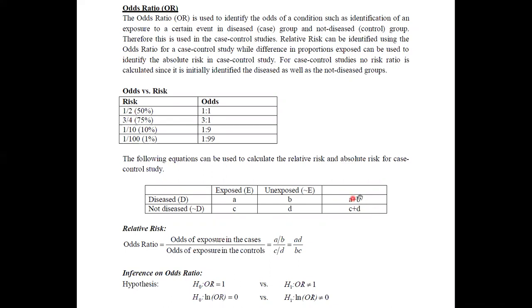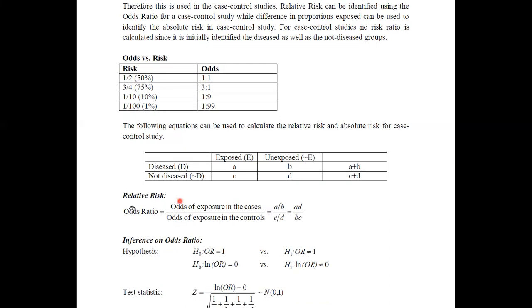Therefore, among this set of diseased, we will now look back to their past experience. It means whether they were exposed or unexposed to some risk factor. In this case control study, if you are asked to calculate the relative risk, this can be obtained using the odds ratio. The odds ratio is just a ratio between the odds of exposures in the cases, cases meaning the presence of disease, divided by the odds of exposures in the controls, controls meaning absence of disease.